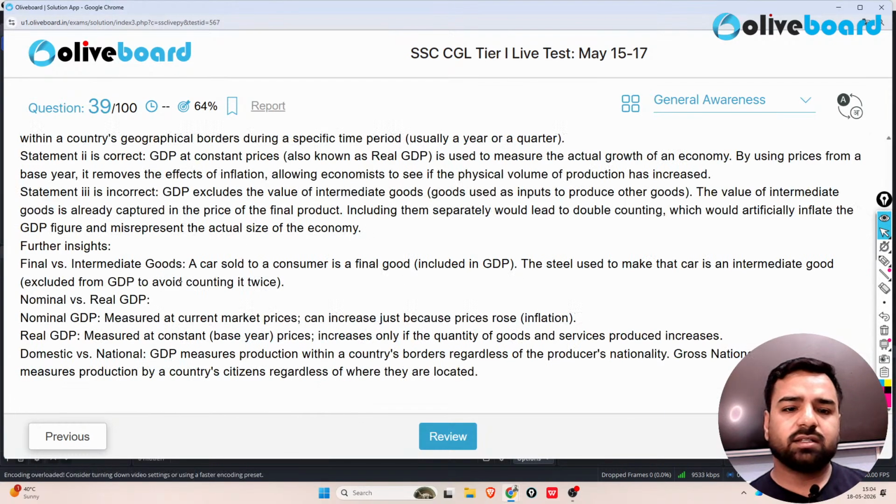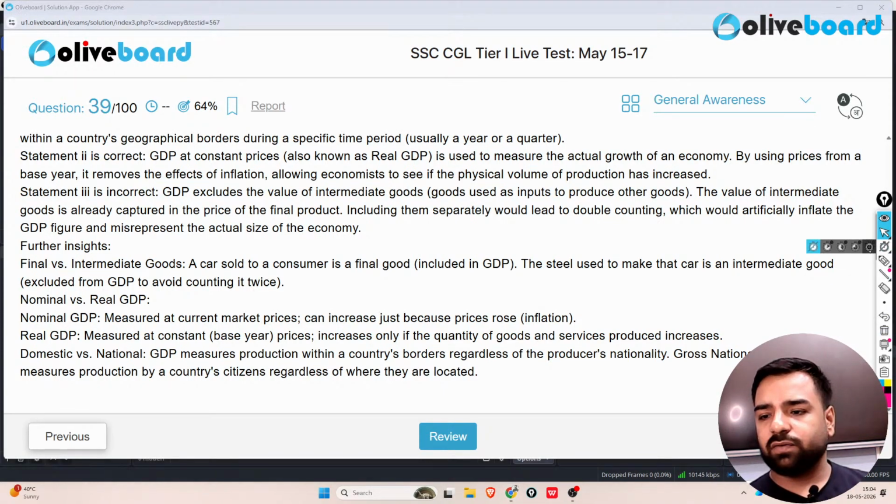is correct. So talking about that wrong statement, GDP excludes the value of intermediary goods because the value of intermediary goods is already captured in the price of the final product. Including them separately would lead to double counting, which would artificially inflate the GDP figure and misrepresent the actual size of the economy. So yes, option C was not correct. Only 1 and 2 were correct.